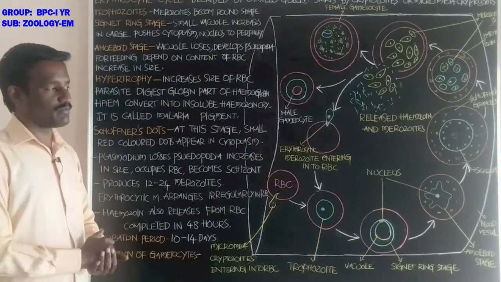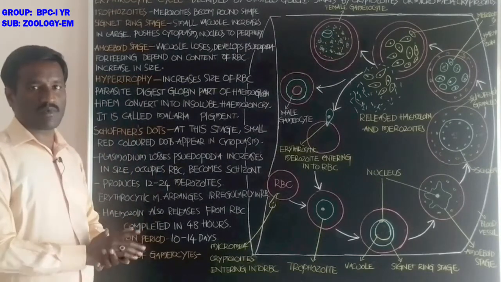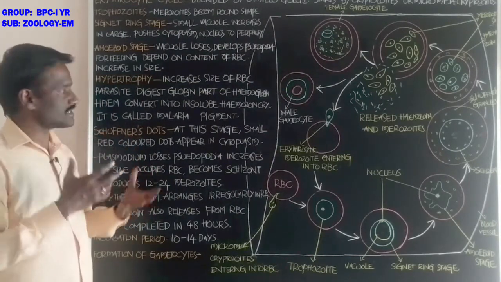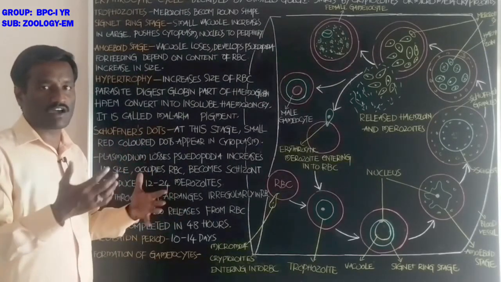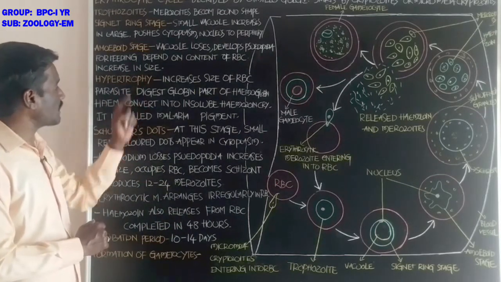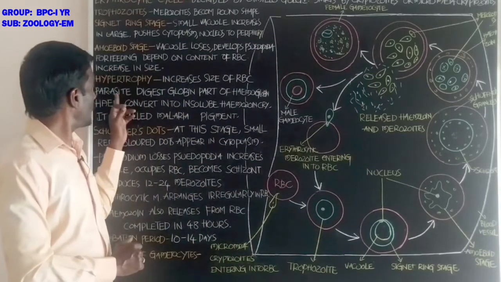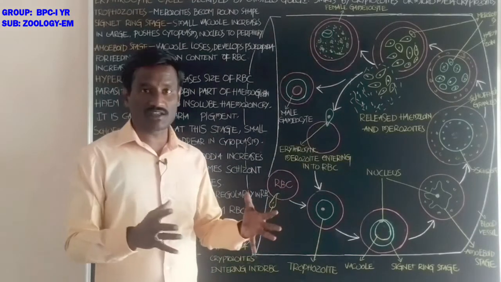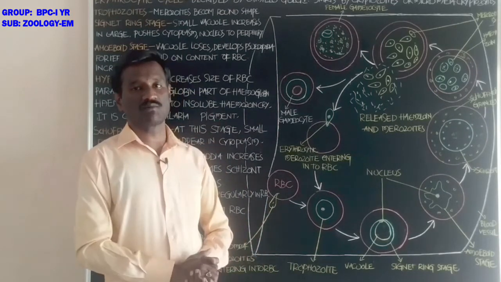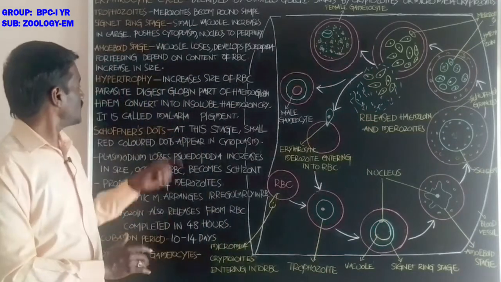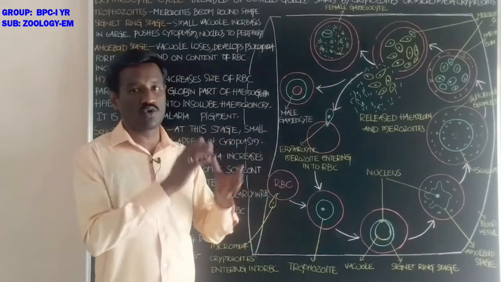By the effect of the parasite, the cells in the body of the host increase in size. The size of the red blood cell increases by the effect of the parasite; that is called hypertrophy. Students, at this time, for feeding, the parasite depends on the hemoglobin protein present in the cytoplasm of the red blood cell. In this process, the parasite digests the globin part of the hemoglobin.